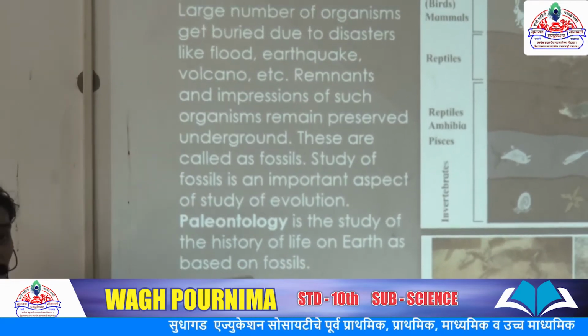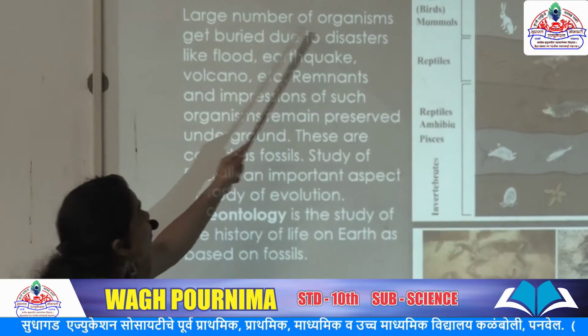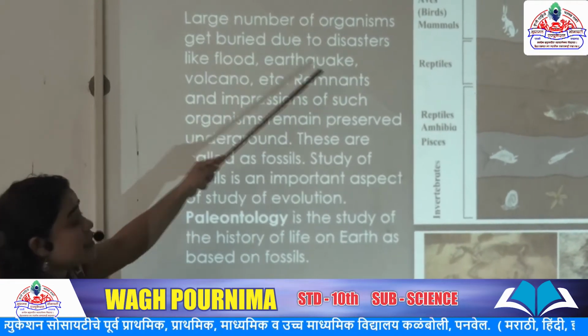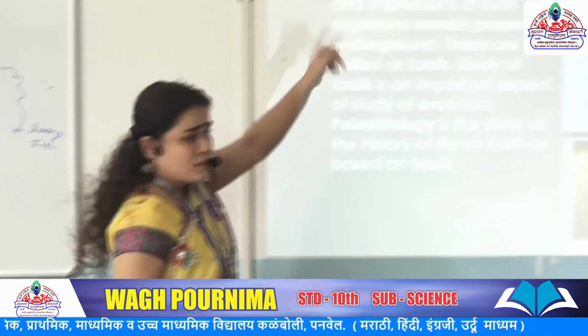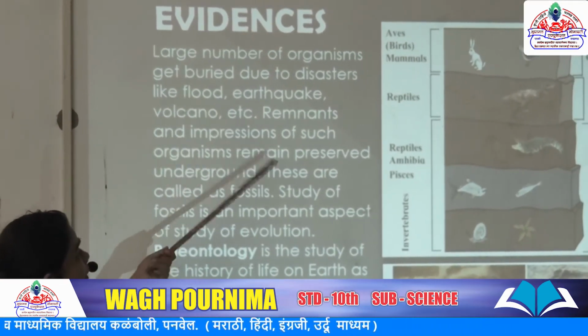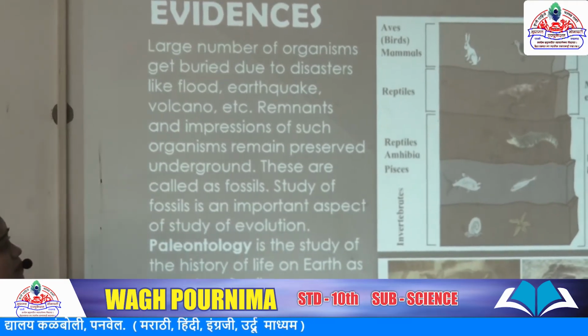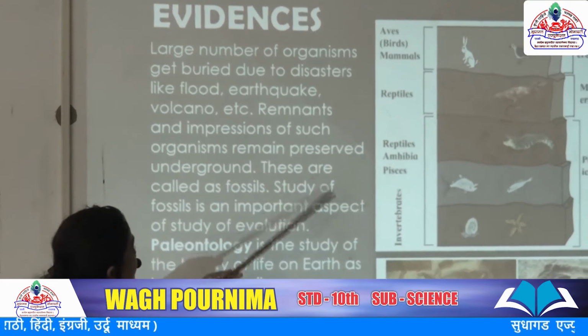So I will explain again. As a special proof, importance is given to the large number of organisms that get buried due to disasters. Which were the disasters? Earthquake, volcano, flood. You have to give some examples also. These remnants and impressions of such organisms remain preserved directly underground, and these are called fossils.